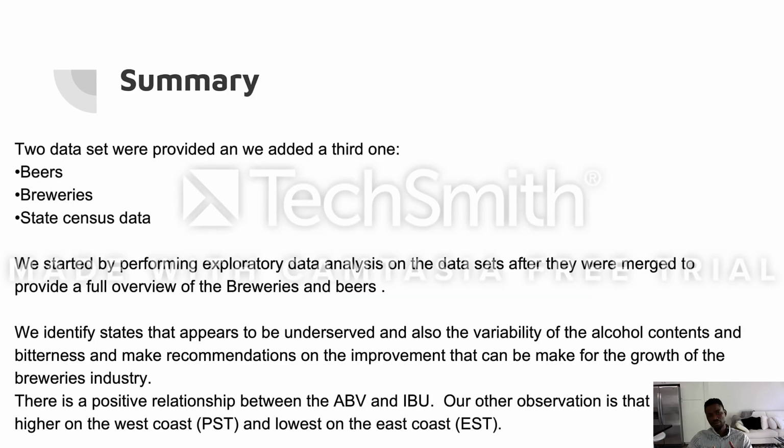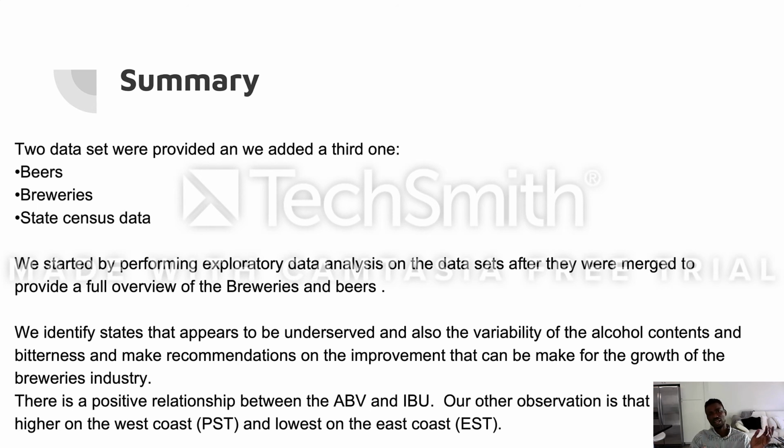In summary, in making this analysis, we brought out the two data sets given to us, which are breweries and beer. We sourced the state census data ourselves, and we started by making an exploratory analysis on the data set. We identified areas that are underserved, checked for the variability of alcohol content and bitterness, and made recommendations on how improvement can be made.